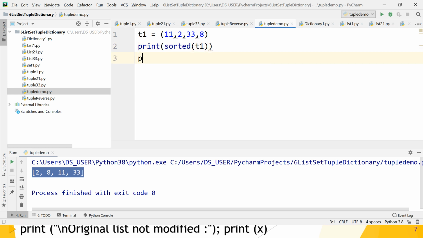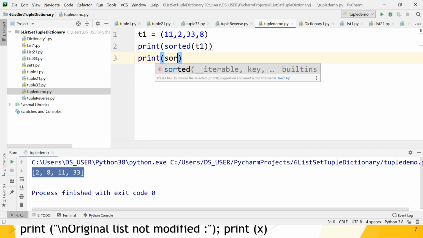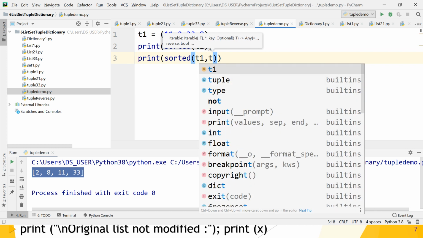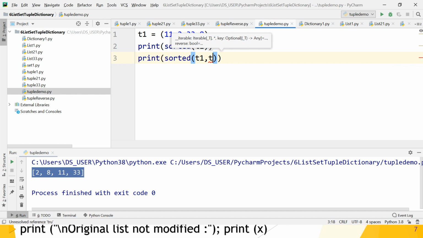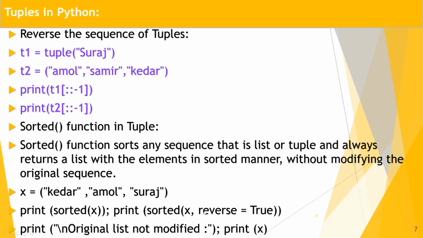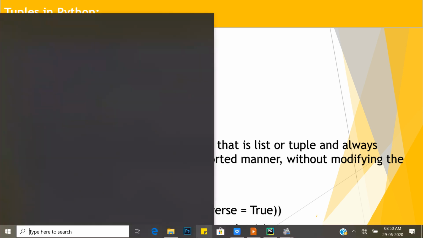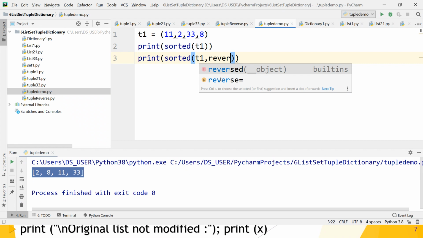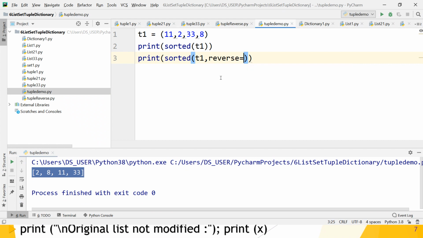Suppose you want to print the tuple in sorted order, but T1 with reverse is equal to True. What is the keyword? Reverse is equal to True. So reverse, choose that, and what is the value?